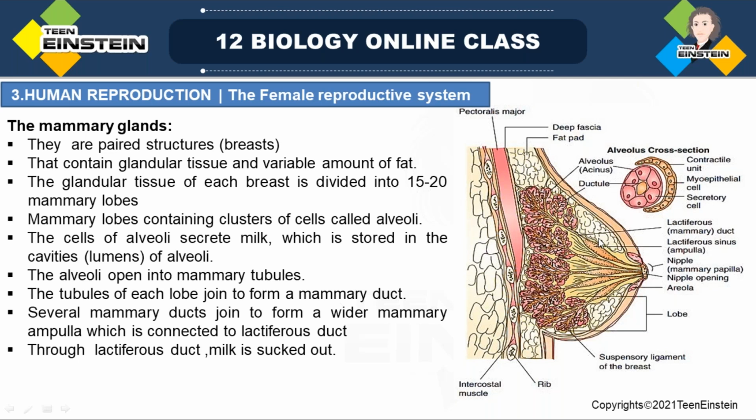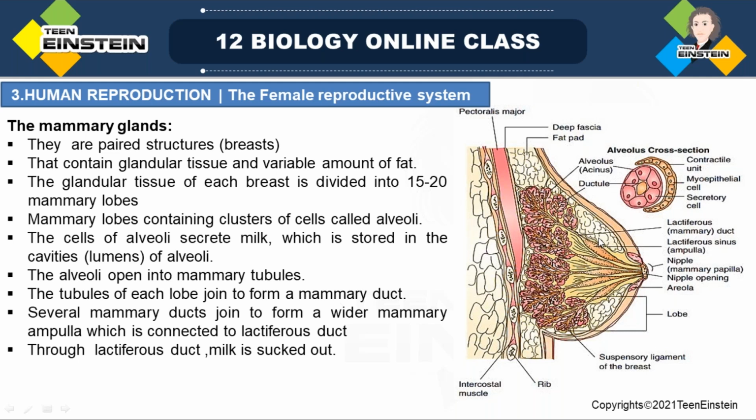These breasts undergo several changes during the lactation period, during the menstrual period, and during pregnancy.